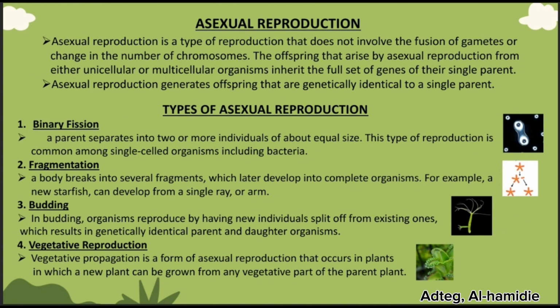This method ensures that offspring are genetically identical to the parent plant. Examples include strawberries, tubers in potatoes, and cutting or grafting. It is commonly used for rapid plant multiplication and maintaining desirable traits.